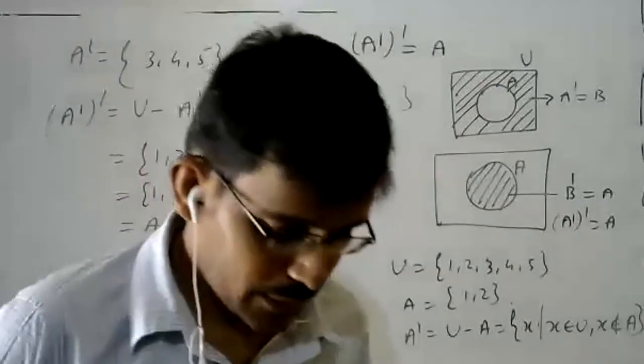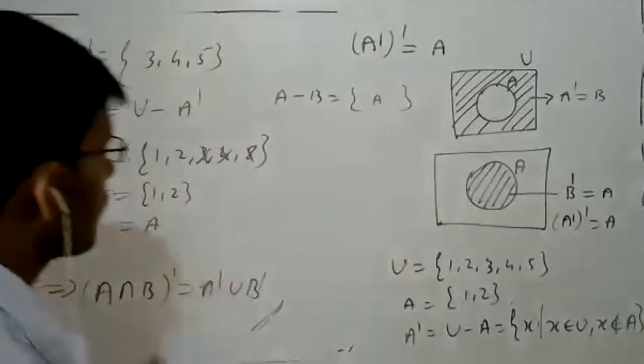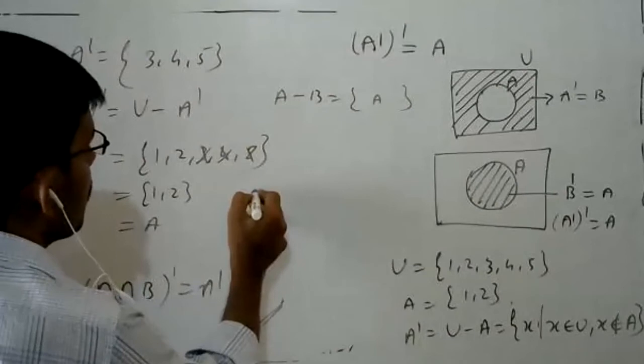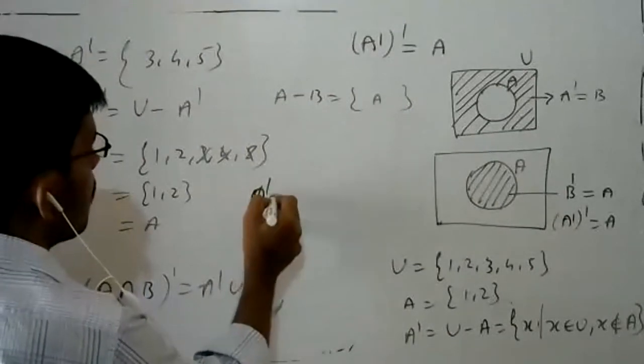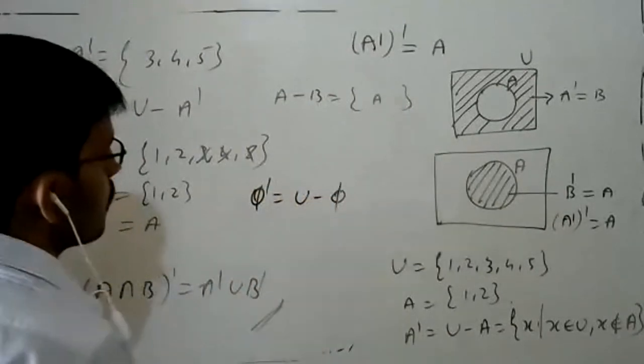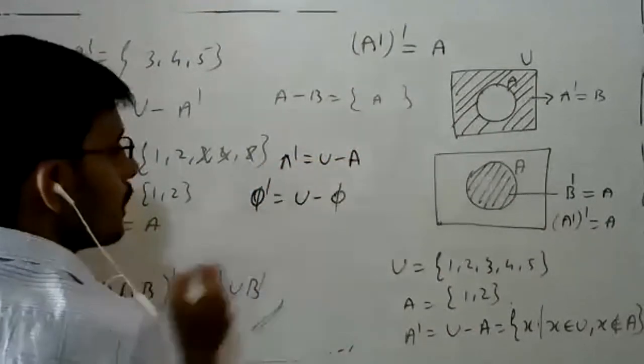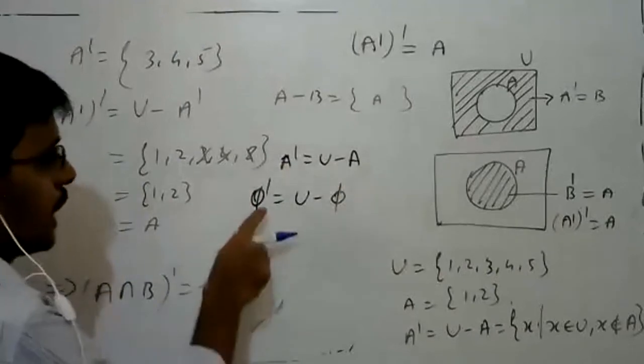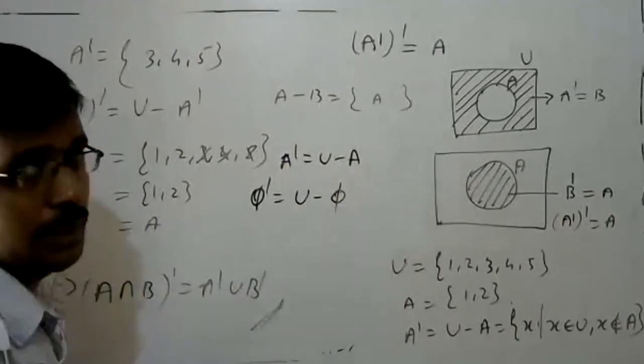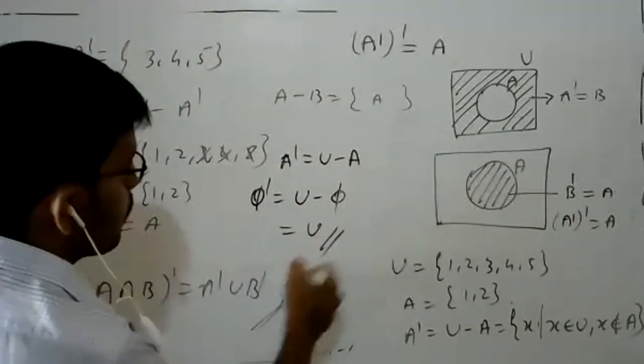Empty set complement, very good. What is your empty set complement? It is U minus empty set. Your A complement is U minus A, so the empty set complement is U minus empty set. That is U only.